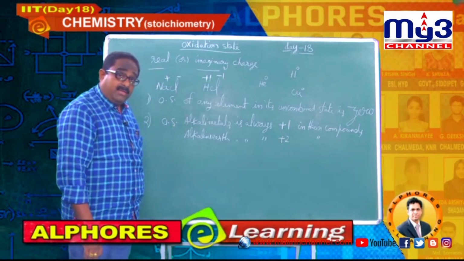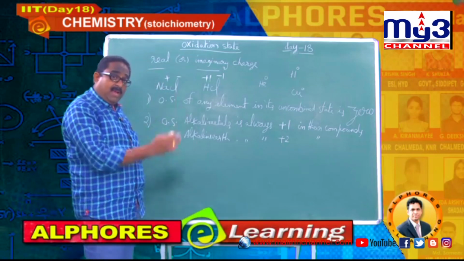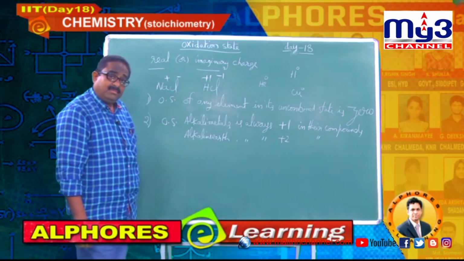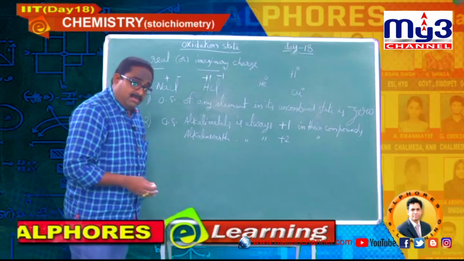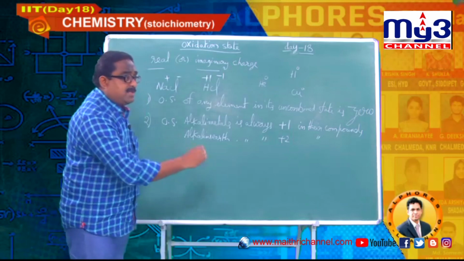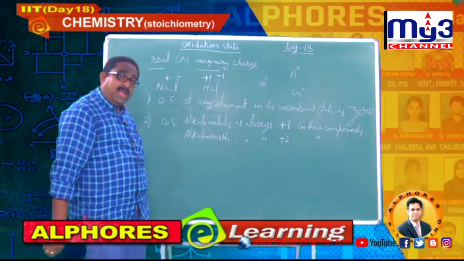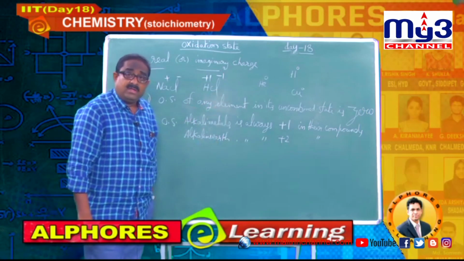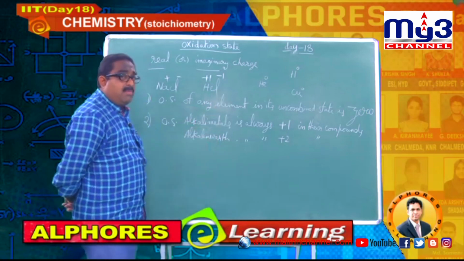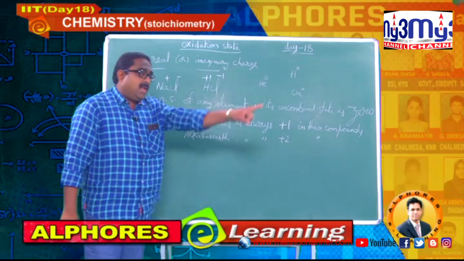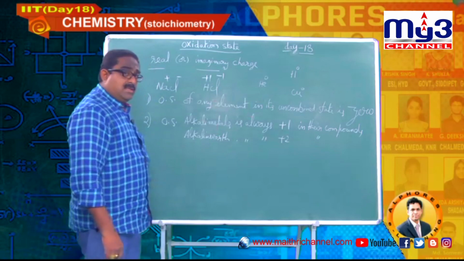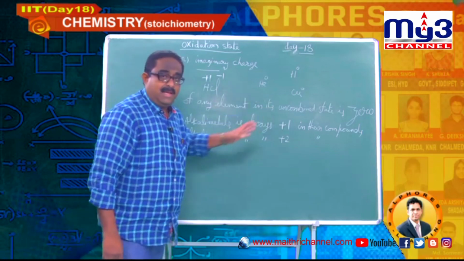Beryllium, magnesium, calcium, strontium, barium, radium, all of them, after losing 2 electrons, get the respective noble gas configurations. That's why wherever you find an alkaline earth metal in any given compound, immediately you can conclude that it has the oxidation state plus 2, no problem.